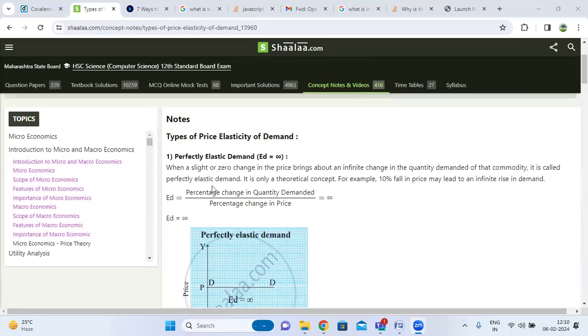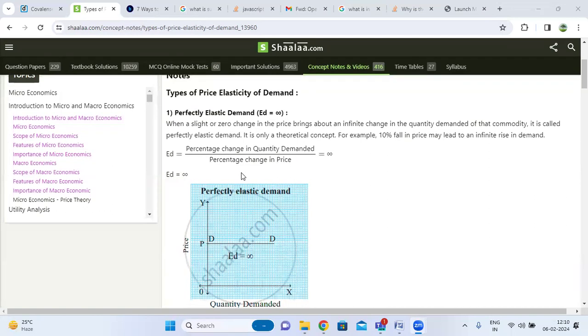Next, the types of price elasticity of demand. Perfectly elastic demand, perfectly inelastic demand, relatively elastic demand, relatively inelastic demand, and unitary elastic demand.